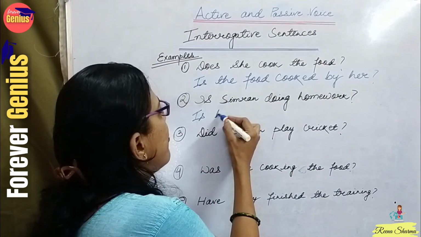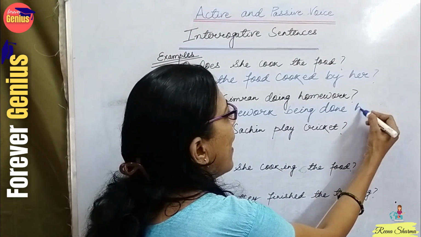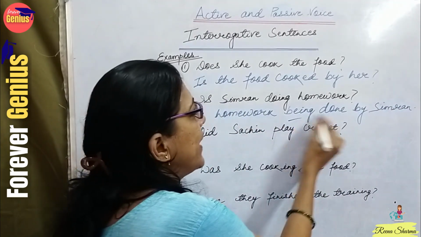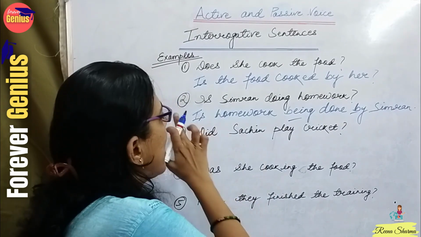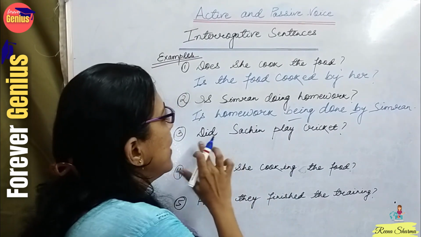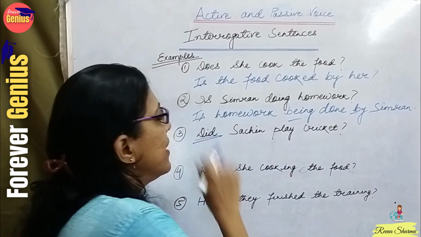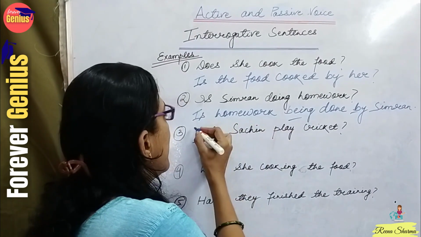Is homework being done by Simran? Why did I use being and by here? You can please see in the description box in our last videos. Did Sachin play cricket? It is starting with did. So what am I supposed to do? Did Sachin play cricket? Do we remember?